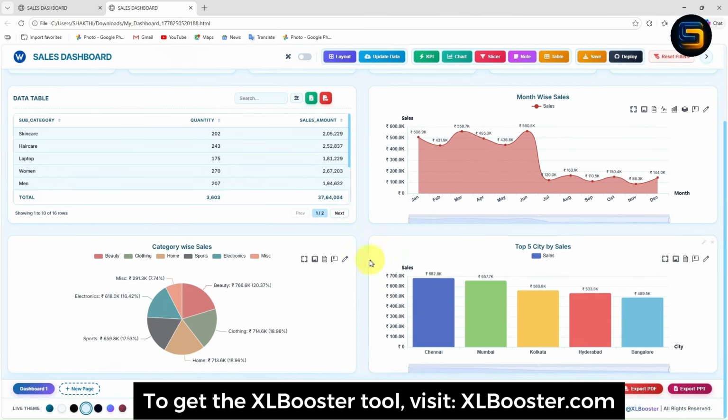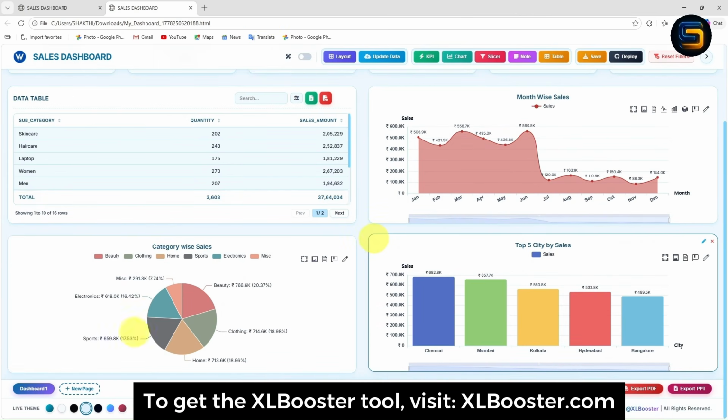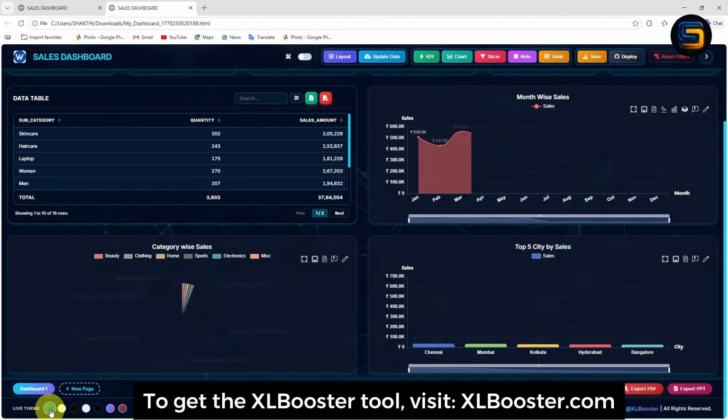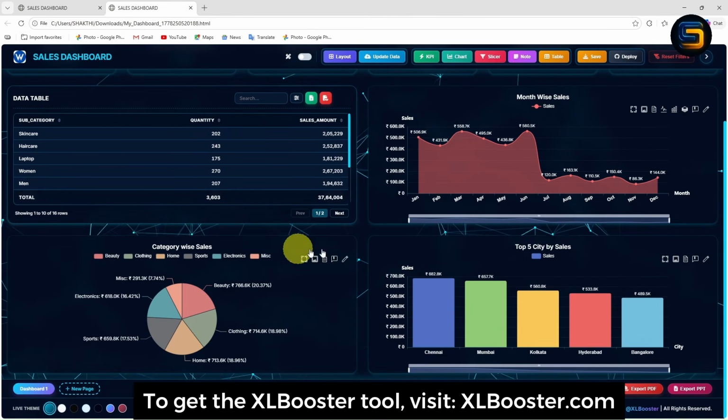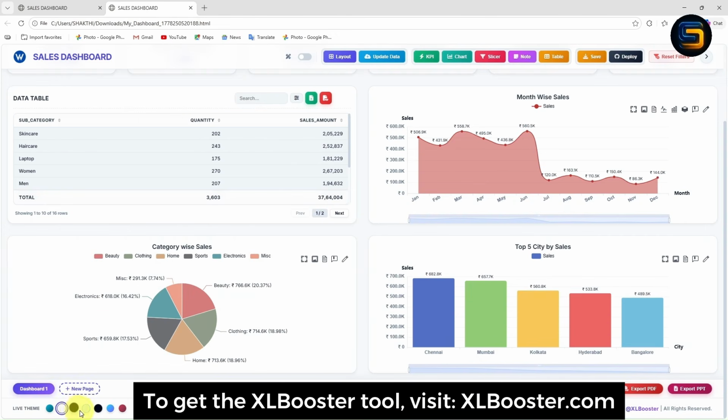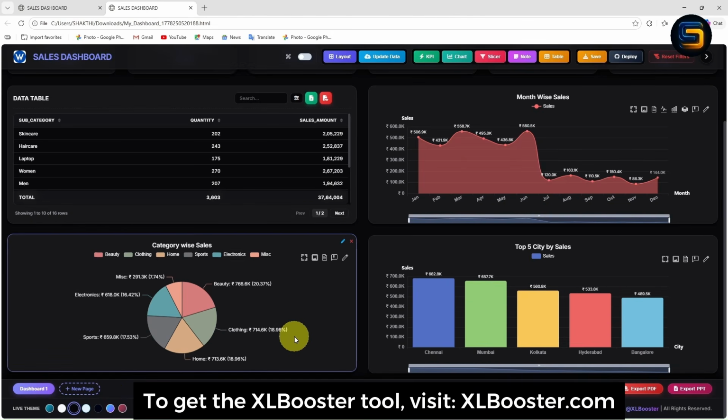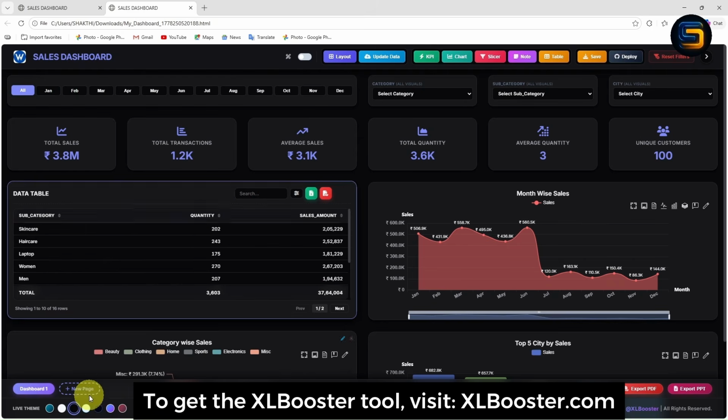And the best part of this dashboard is, if you want to change the theme of this dashboard, it is very simple. At the bottom there is one option, live theme. From here you can change the theme of the dashboard. If I click on the first theme, wow, the theme of this dashboard will change instantly. In the same way, you can switch between different themes. If I click on black color, you will see the black color theme, right?